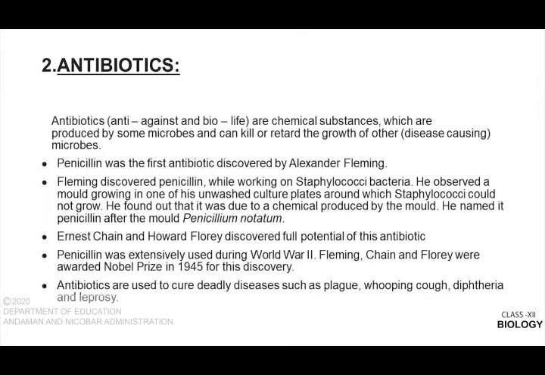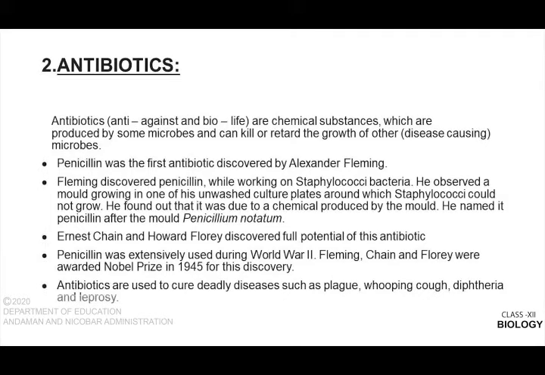Alexander Fleming accidentally discovered this antibiotic penicillin. We will see how he discovered it. Fleming discovered penicillin while working on Staphylococci bacteria. It is a bacteria on which he worked, that is Staphylococci bacteria. He observed a mold growing in one of his unwashed culture plates around which Staphylococci could not grow. He found out that it was due to a chemical produced by the mold.